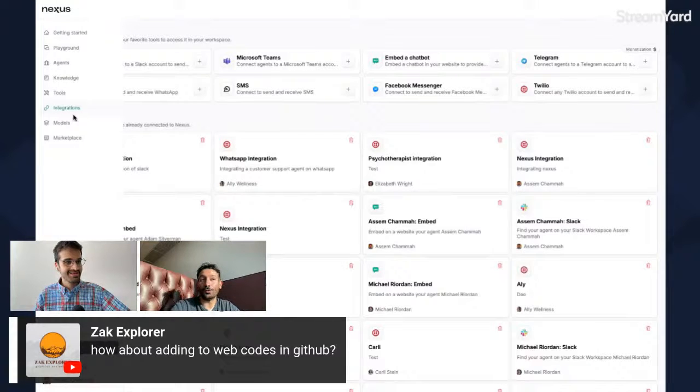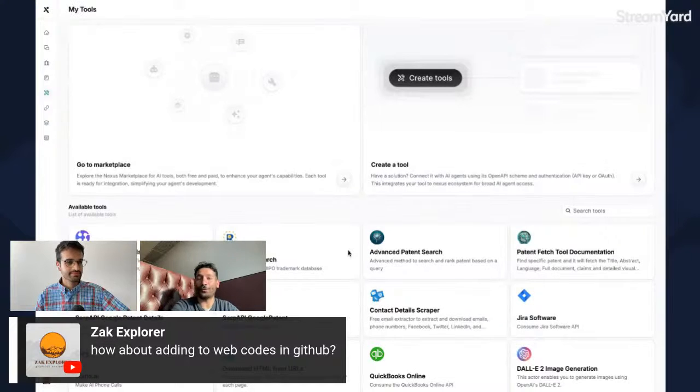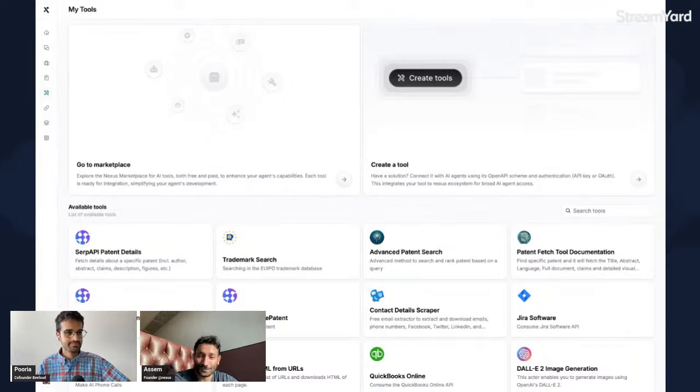Basically, for all those tools and plugins, to be frank with you, the world is kind of your oyster right here. So as long as it has an API, it can be integrated.